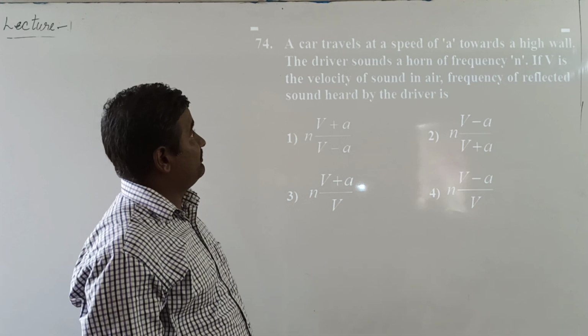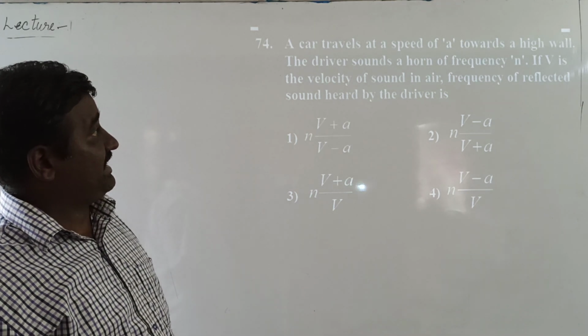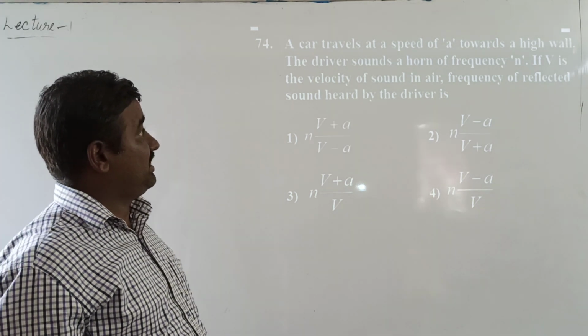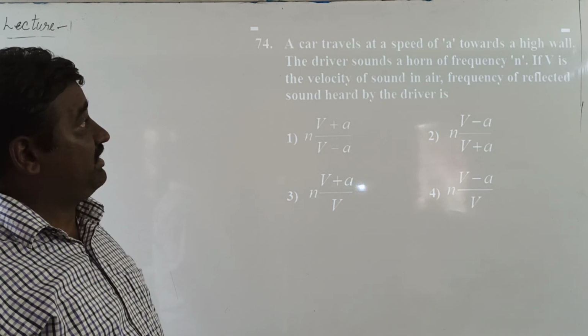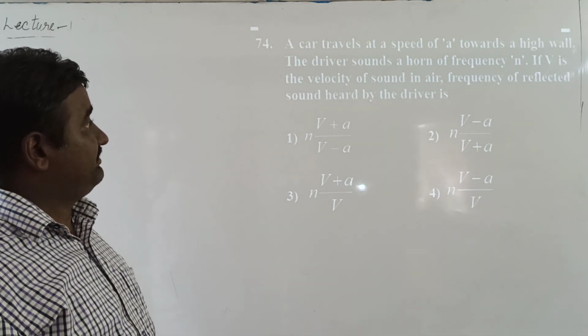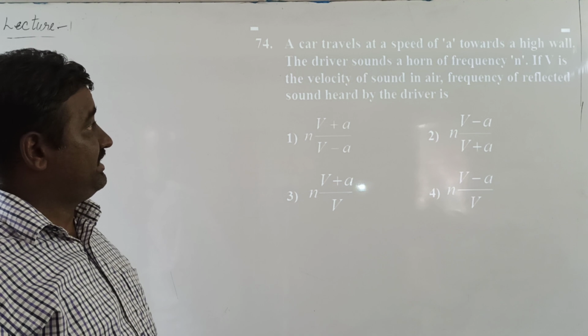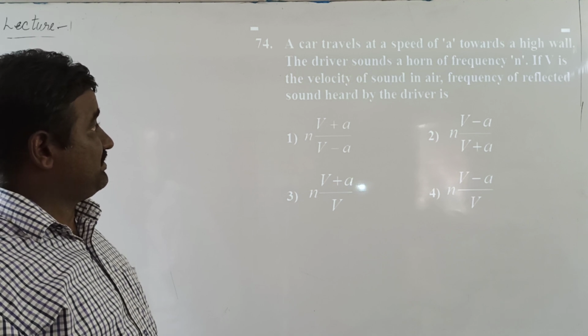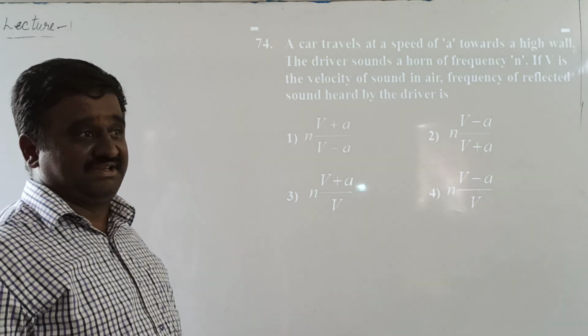So the given problem is a car traveling at a speed of a towards a high wall. The driver sounds a horn of frequency n. If v is the velocity of sound in air, the frequency of reflected sound heard by the driver is.